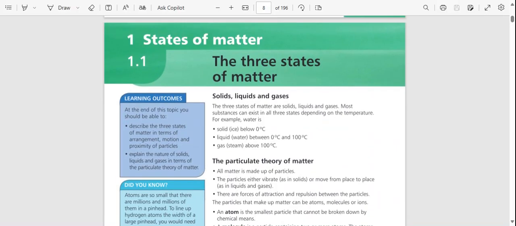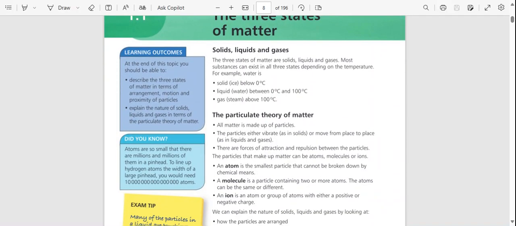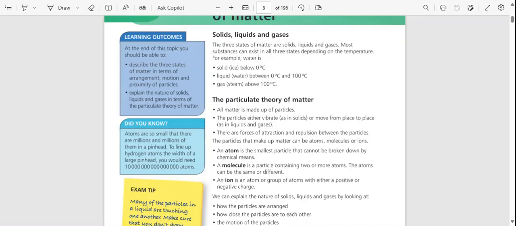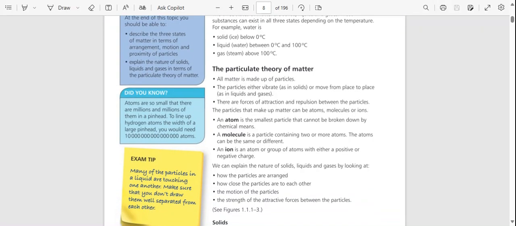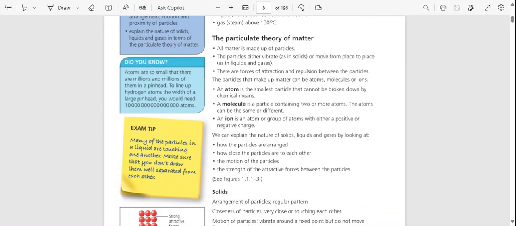one by one. The three states of matter are solid, liquid, and gas. Most substances can exist in all three states depending on the atmosphere. For example, water is solid ice below 0 degrees Celsius, liquid water between 0 degrees Celsius and 100 degrees Celsius, and gas, steam, above 100 degrees Celsius.